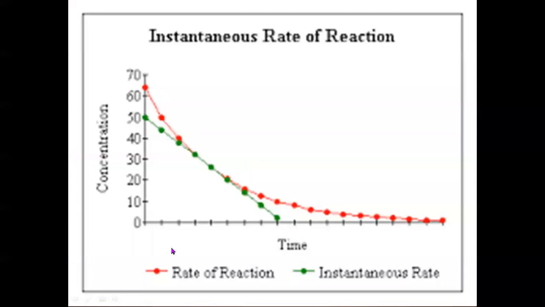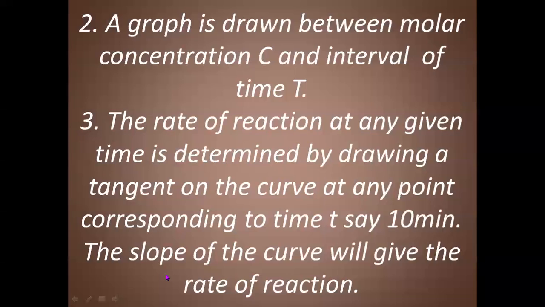Now, to determine the rate, after getting the curve, we draw a tangent. What is a tangent? A tangent is a straight line which just passes touching, or making contact at a point of the curve.